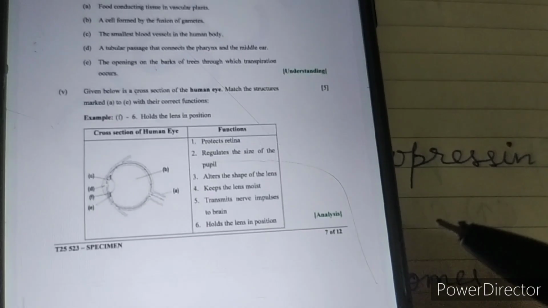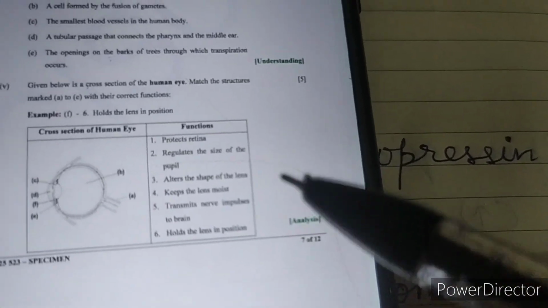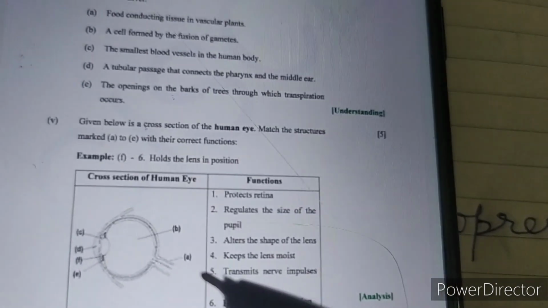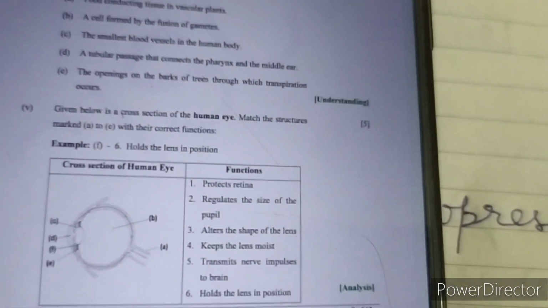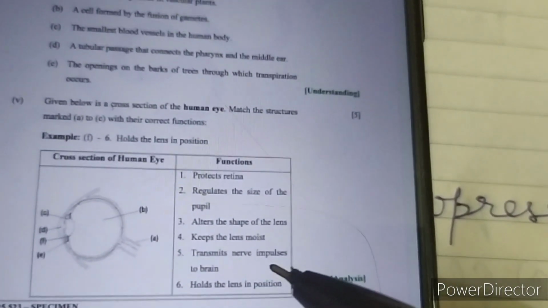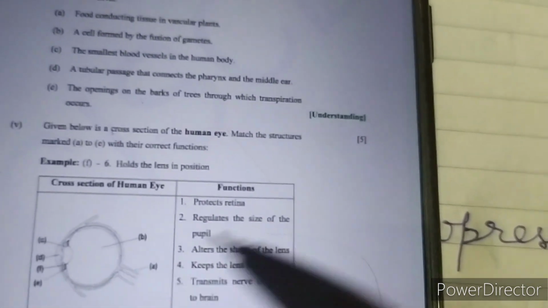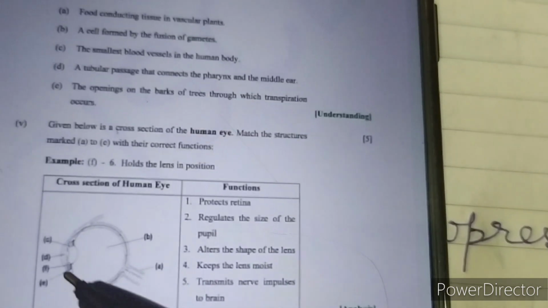Next, you have been given a diagrammatic question. Again, it is an analytical question. You have to match the structures with their appropriate functions. So A is the optic nerve, and its function is to transmit nerve impulses to the brain. B is the vitreous humor, and its function is to protect the retina.